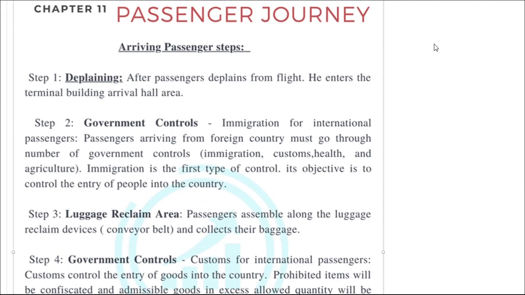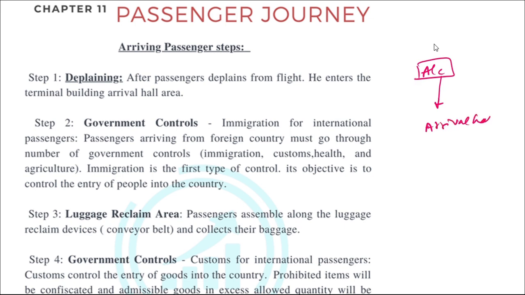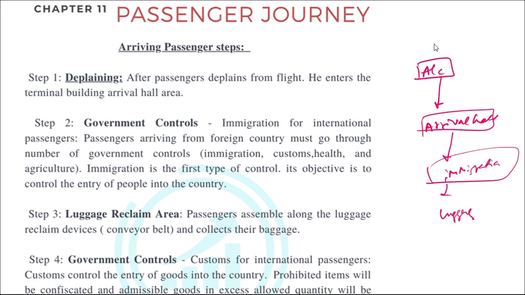Next we'll see how the arrival passenger will first get down from the aircraft, then he will move to the arrival hall, then he will go for the immigration, then he will take the luggage, and then he will go for the customs, and then he will exit from the airport. So these are the steps.